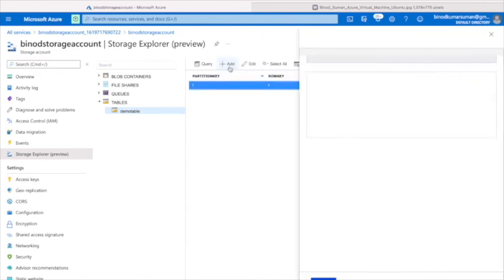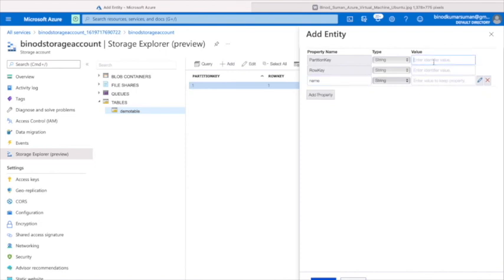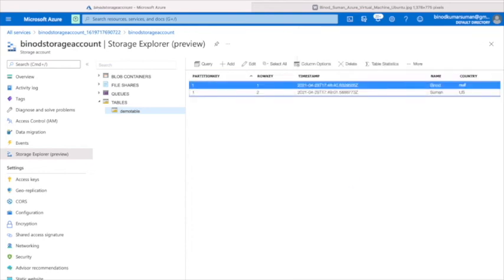See, if you want to enter a record, and in the schema you can add any new property, right? So suppose country, I can put this. And here you can see the record.